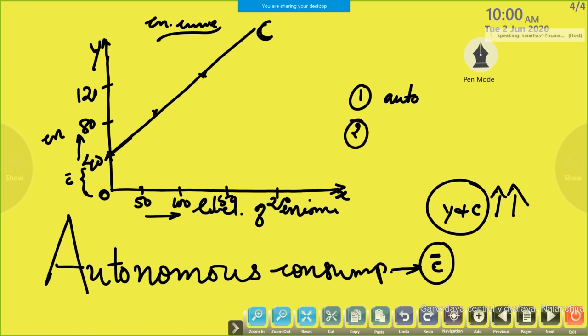Second one, the rate at which income increases should be greater than the rate at which consumption increases. These two highlighted parts you have to note down. Okay.